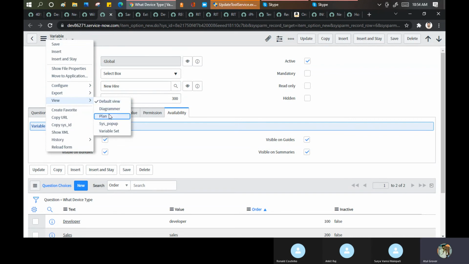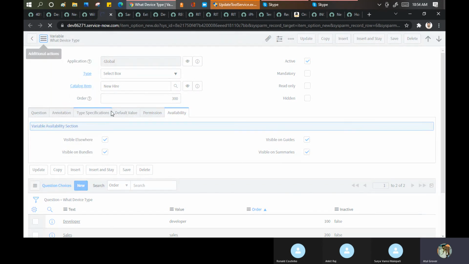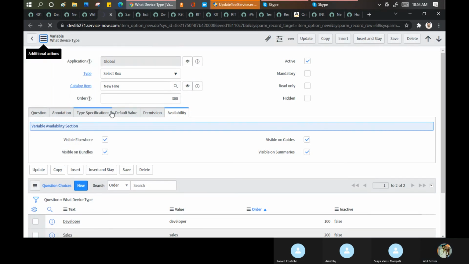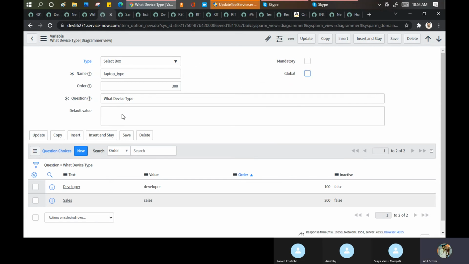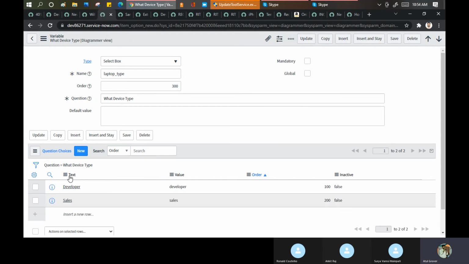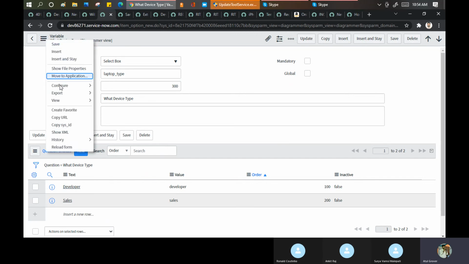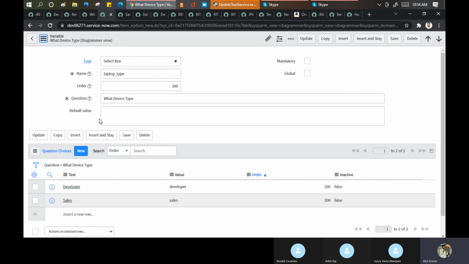These are the views. In the default view you are able to see this thing. Now if I go to the diagram part, a lot of things will be changed. See, the question is coming on the top. Earlier it was a bit down. If I go here and click on the view of the plan.